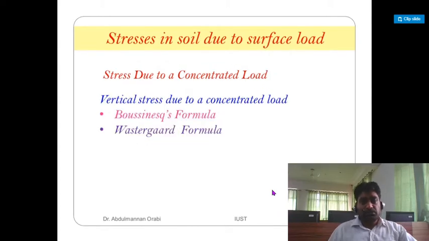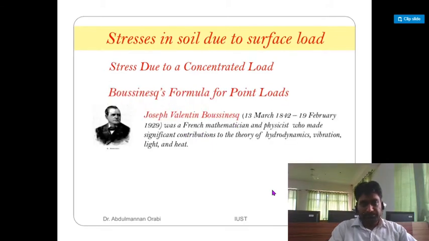So, stresses due to concentrated load: actually there are 2 theories for surface load. One is Boussinesq's theory and the second one is Westergaard's theory. Vertical stresses due to concentrated load are always calculated by these 2 theories. Boussinesq's formula for the point load. Joseph Valentin Boussinesq is a scientist.